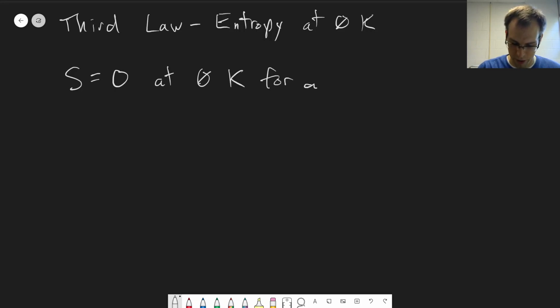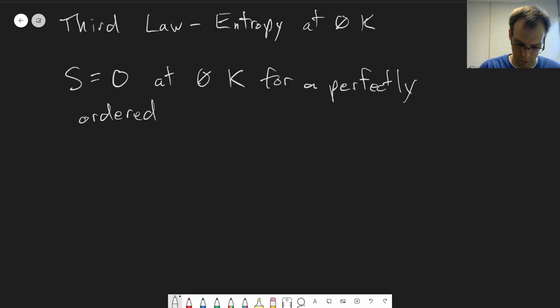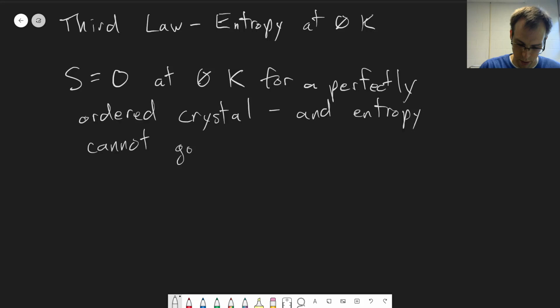perfectly ordered crystal, and entropy cannot go lower. So there is no such thing as a negative entropy. 0 is the lowest possible you can get, and that happens at absolute 0 for a perfectly crystalline substance.